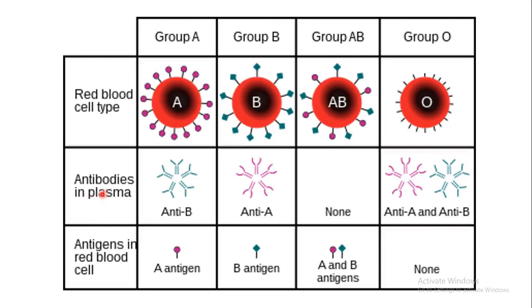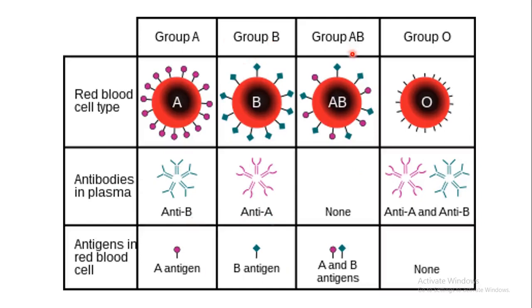Antibodies will be present in the plasma of the blood. A person with blood group A will have anti-B antibodies. If you remember one blood group, you can just make it vice versa for the others. So people with B blood group have anti-A antibodies, and B antigen on their RBC.